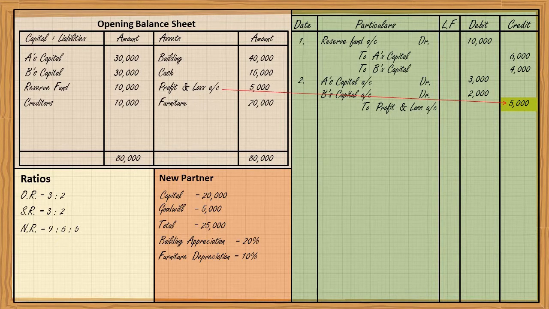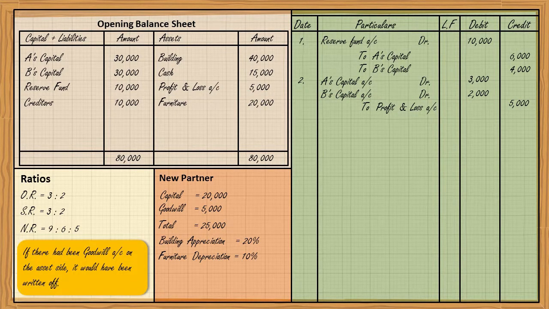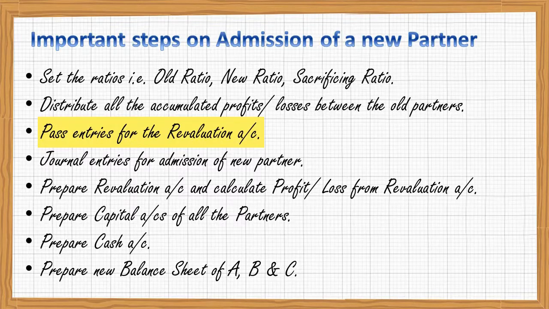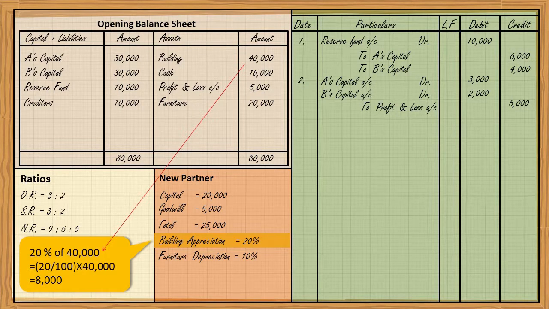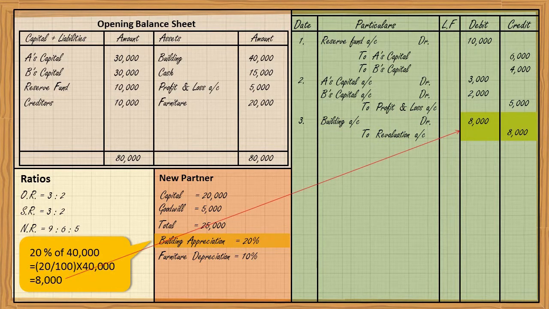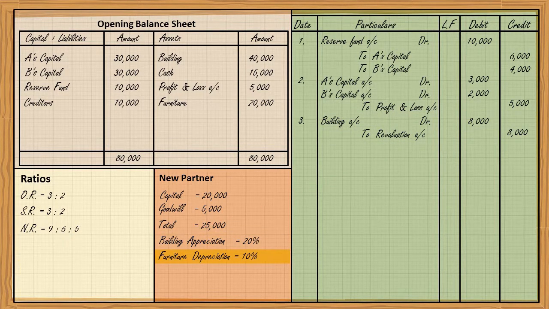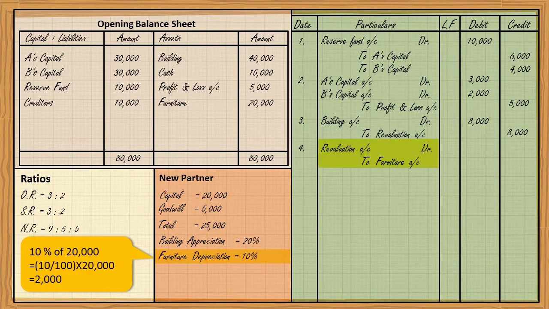Now, is there any goodwill account on the asset side? No. If there had been any goodwill account, we should have written off. You know it better. Now the journal entries of revaluation account. Building has been appreciated. So journal entry will be building account debit to revaluation account, and the amount will be 8,000. Furniture has been depreciated by 10%. So the journal entry will be revaluation account debit to furniture 2,000 rupees.